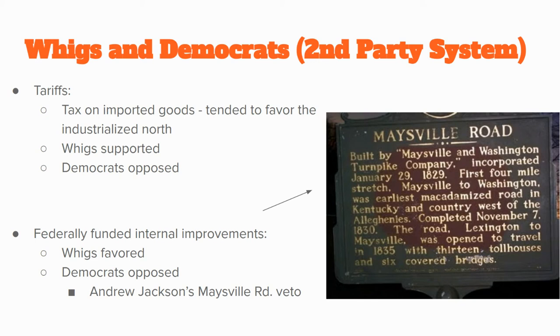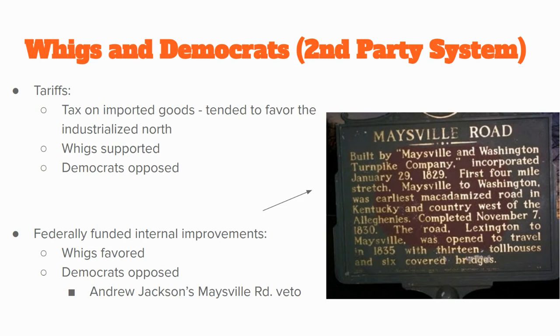Tariffs is one of them. So remember, a tariff is a tax on imported goods. Now, who is this going to favor? It's going to favor the people in the North because in the North we have factories. And if we have factories in the North, tariffs are going to encourage people to buy American-made products because they're going to make foreign products more expensive. So it should make sense to you that the Whigs support tariffs and the Democrats oppose them because the Whigs are from the North and the Democrats are from the South.